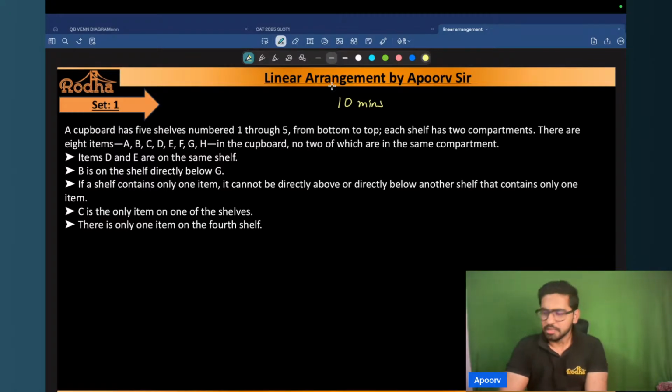Anshuman, please post your answers. As you're done solving, you are free to post your answers in the chat here.